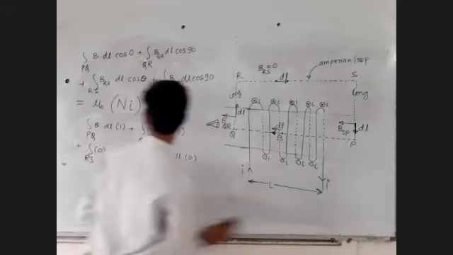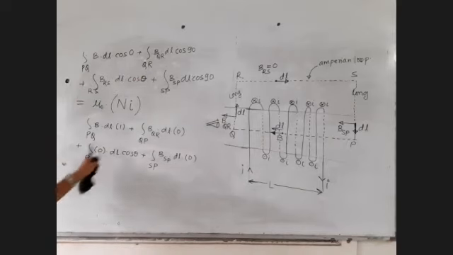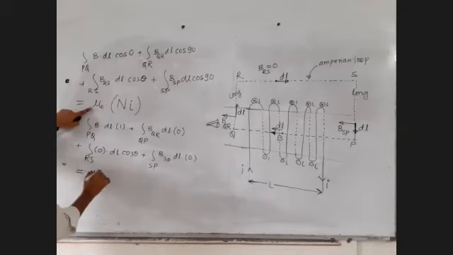The right hand side as it is: 1, 2, 3, 4 is equal to mu 0 capital N I.